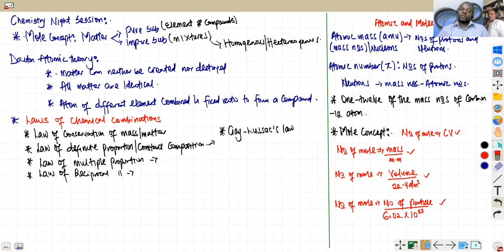The next point I'm going to talk about is percentage composition. In early classes, you have also studied percentage composition. Percentage composition in a compound is just the mass of that particular element over the molar mass of the compound, multiplied by 100. We can put it down in writing, which I will also do for understanding's sake and for clarity's sake.